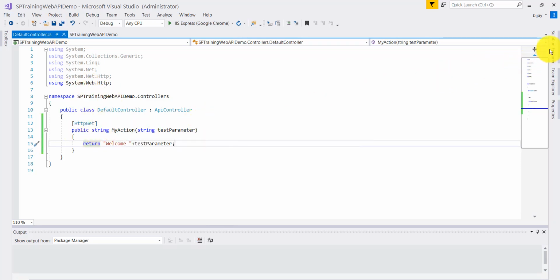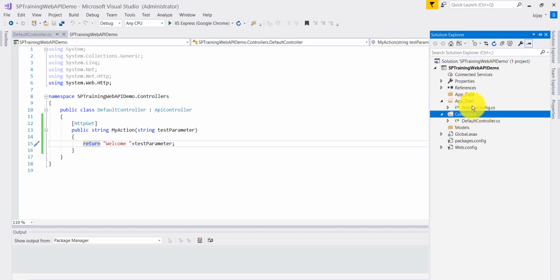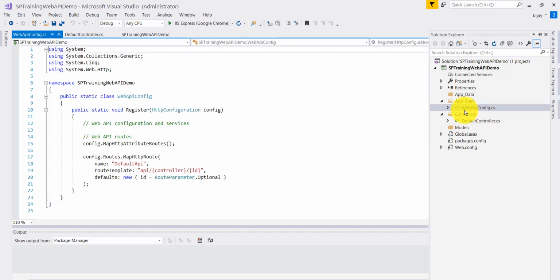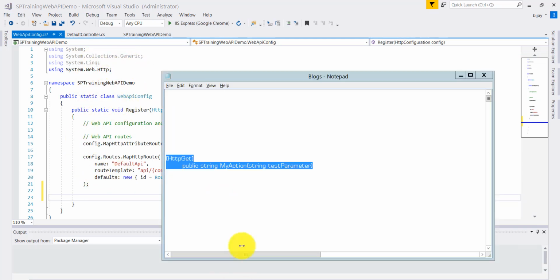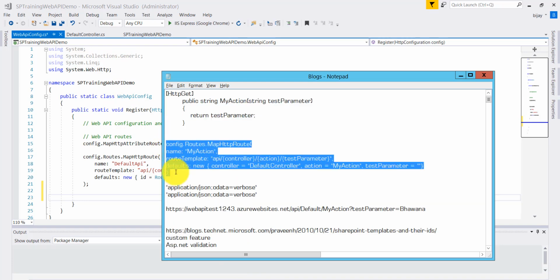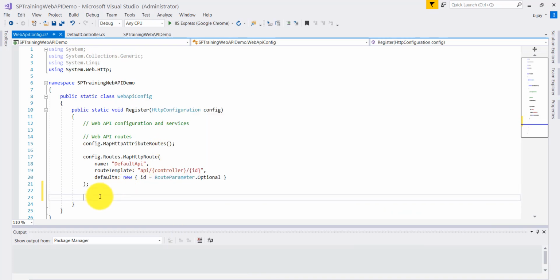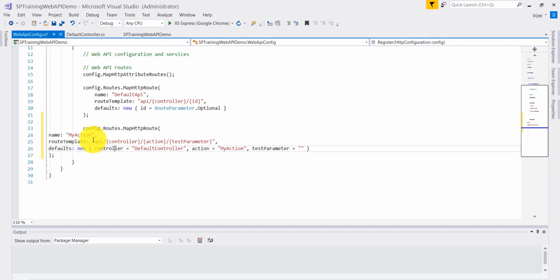Next, if you go to the App_Start folder, there will be a file known as WebApiConfig.cs. Here we can define the path, how we can access it. For that, I will write this, I will just copy it here. Basically, there is a name, and the name is MyAction. This is the function. Then the routing will happen like that. So what will be the URL, and how can we access it?